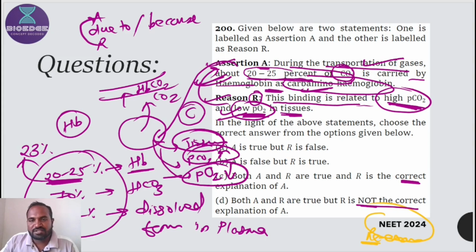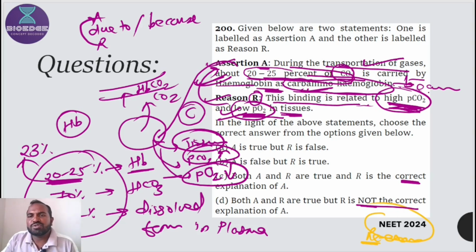So let's try it. During transportation of gases, about 20 to 25% CO2 is carried by hemoglobin as carbaminohemoglobin, because this binding is related to high PCO2 and low PO2, correct. So it logically connects.